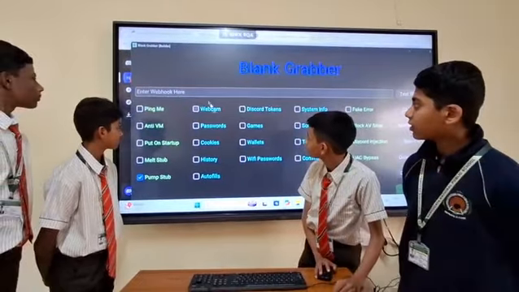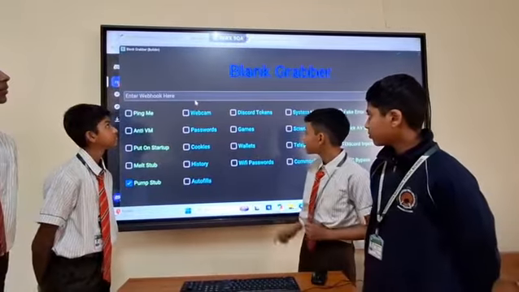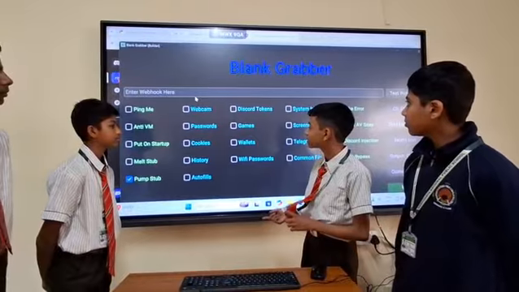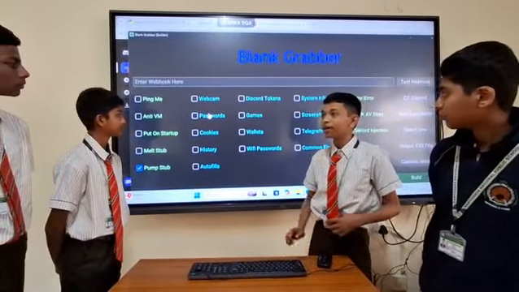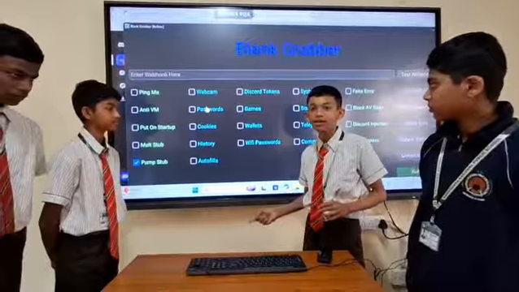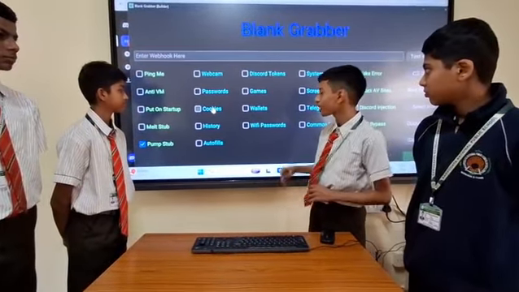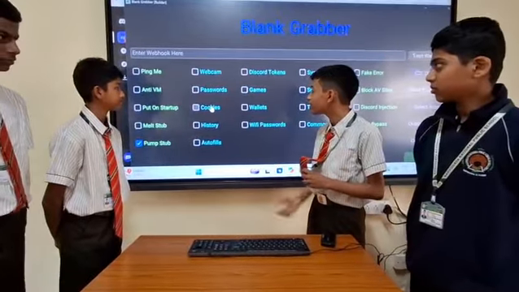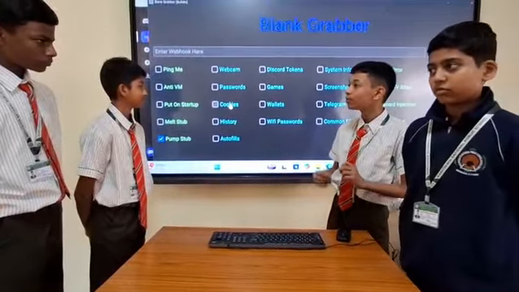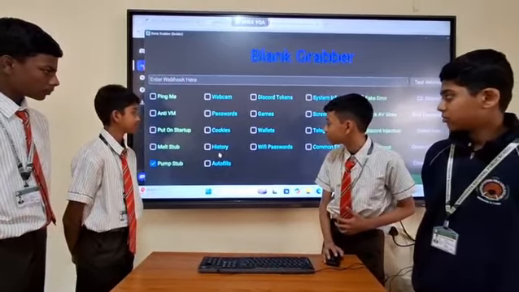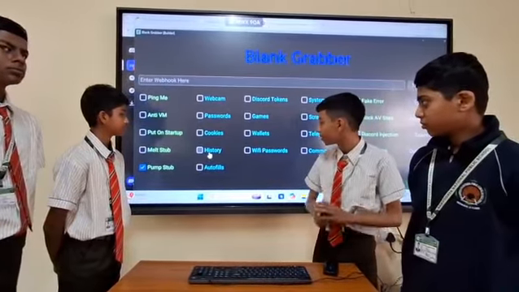Then we have webcam. If we have a camera which is connected to the device, it will directly send a screenshot of the device webcam to us. Passwords. If you have Chrome or anything else, it will send the passwords to you. Cookies. Cookies are like a website's mainframe and can be used to log into accounts without a password or 2FA, meaning two-factor authentication. History. It sends the history, or whatever links or sites we open.